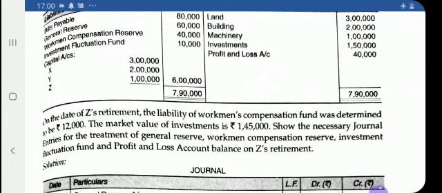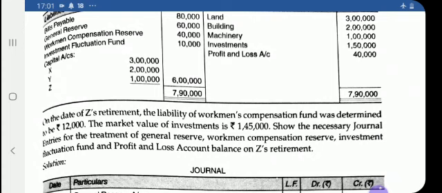And see about the investment: market value is given as 1,45,000, and in the balance sheet the book value is 1,50,000. Here the investment is reduced by 5,000, and this 5,000 will be compensated from the investment fluctuation fund of 10,000. Out of 10,000, 5,000 is adjusted due to the fluctuation in the price of investment, and the residual amount, that is 5,000, will be transferred to all partners in their old profit sharing ratio.